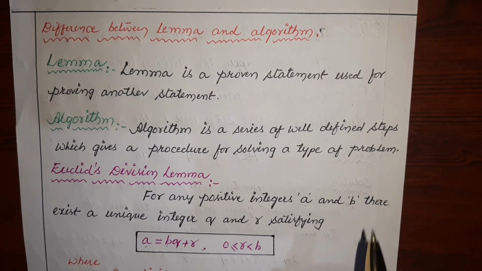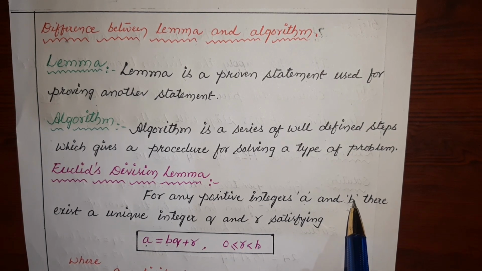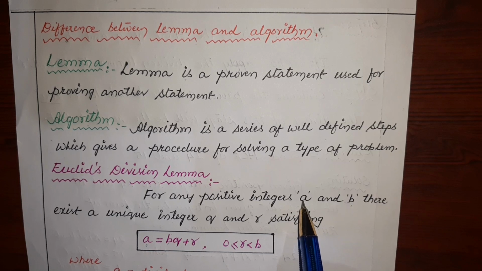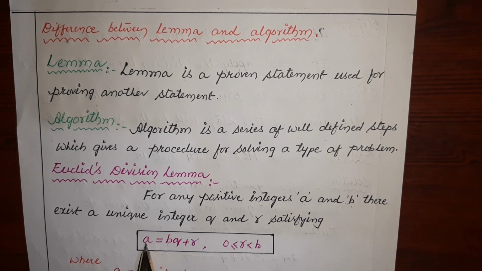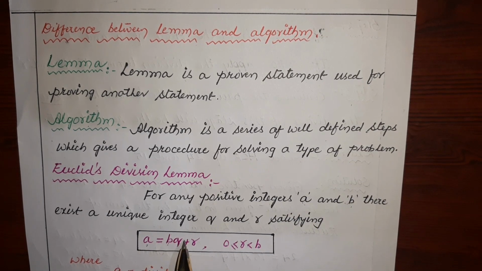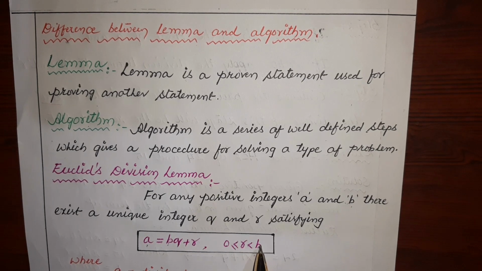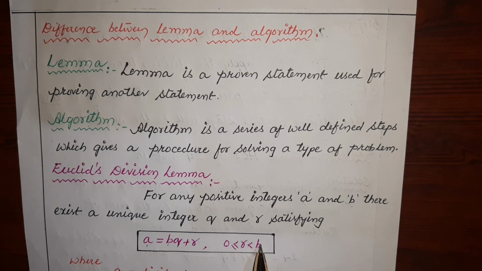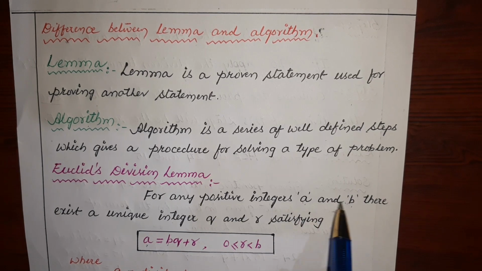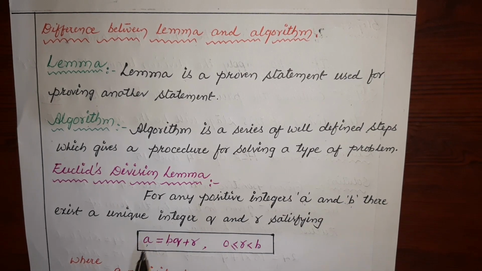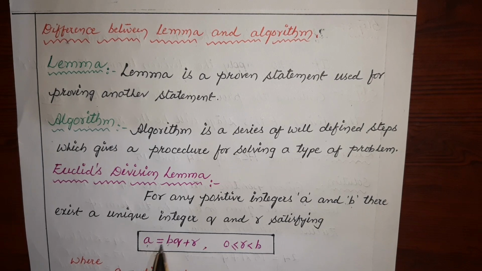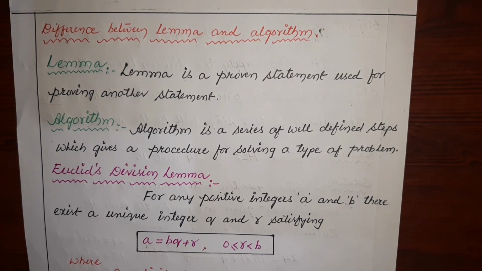If here b becomes greater than a, then we will change the condition as b is equal to aq plus r and r will be less than a. So here we will consider that a is greater than b and we are representing this value as a equal to bq plus r.